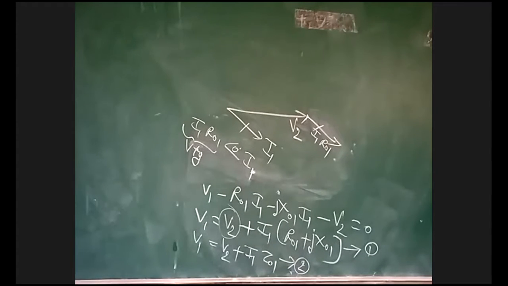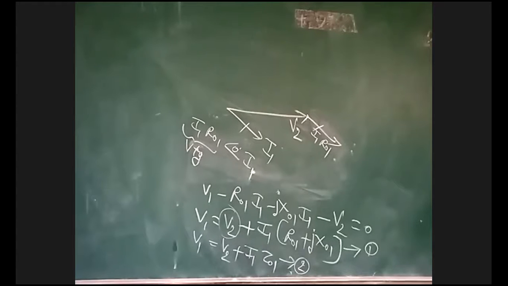Because for V2, see equation 1, I am adding I1 into R01. But I1 and I1 R01 are parallel, since the angle between voltage and current is 0. That's why we are taking the parallel lines I1 and I1 R01. Magnitude is different, but phase difference is 0.